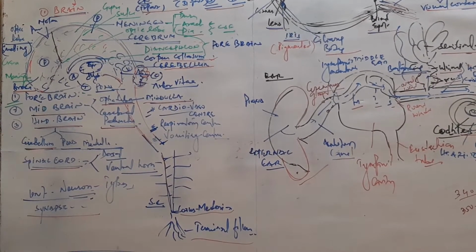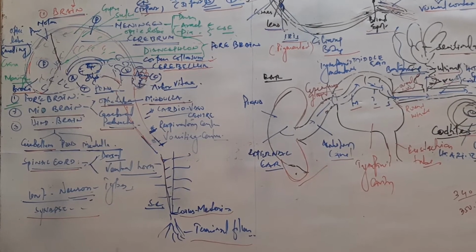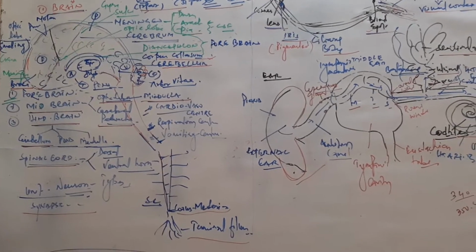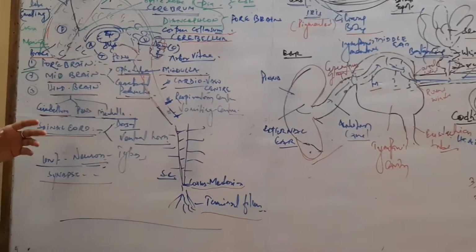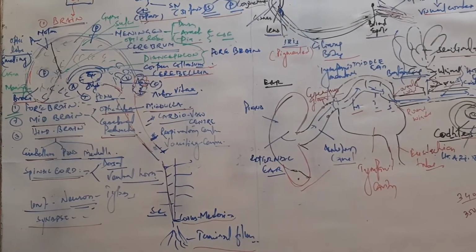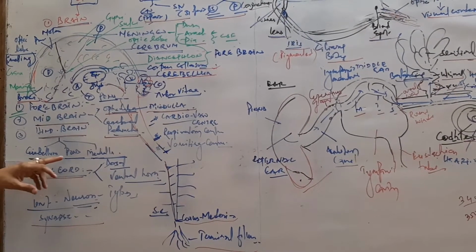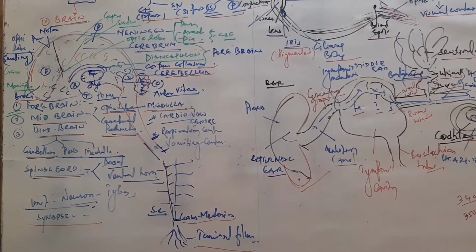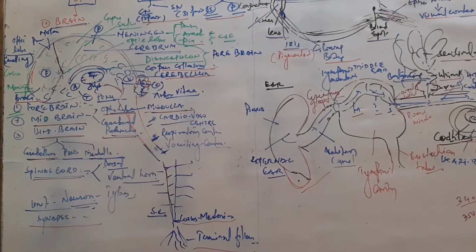So this is about the cerebellum. Pons is just above the medulla, present between the forebrain and hindbrain, and supplies impulses to the cerebellum. Next, medulla is the posterior part and connects to the spinal cord.